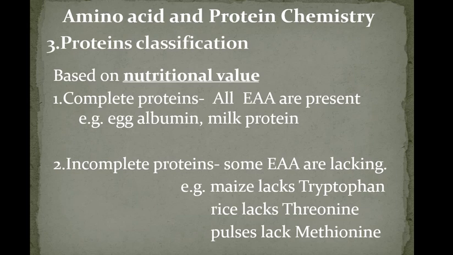Example, maize lacks tryptophan, rice lacks threonine, pulses lack methionine. So in maize, tryptophan is absent. In rice, the amino acid threonine is absent. In pulses, methionine. All these three are essential amino acids. So these proteins are incomplete proteins.